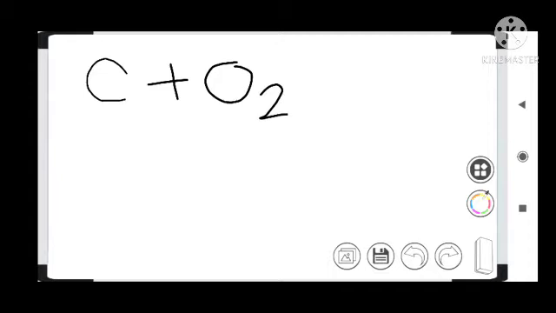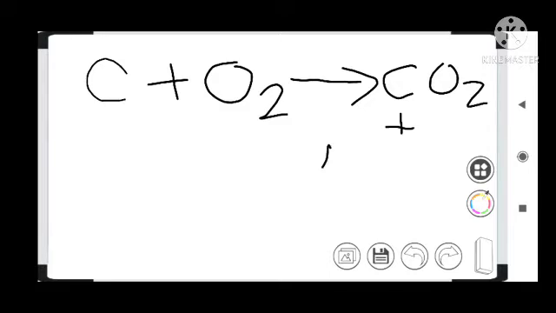When coal is burning, it reacts with oxygen and produces carbon dioxide, and along with it produces a large amount of heat. So this is an exothermic reaction.